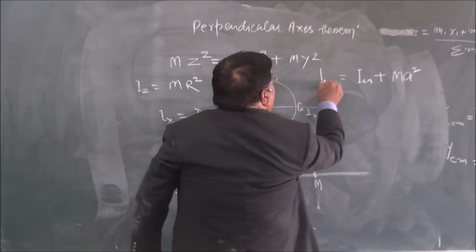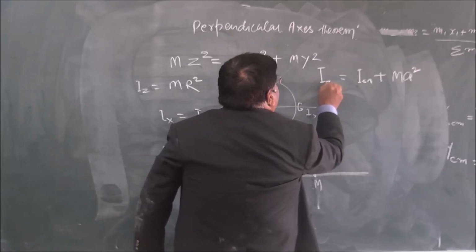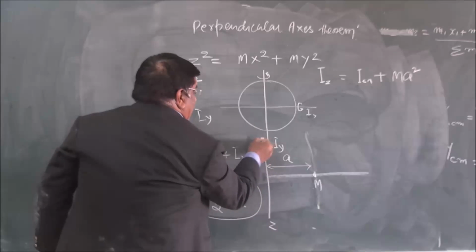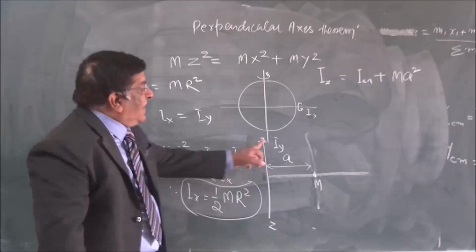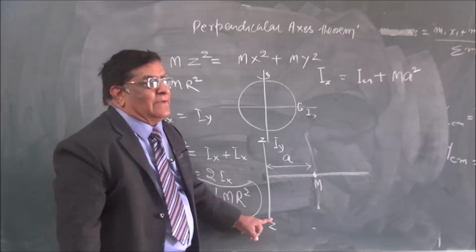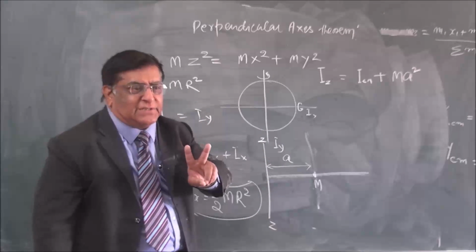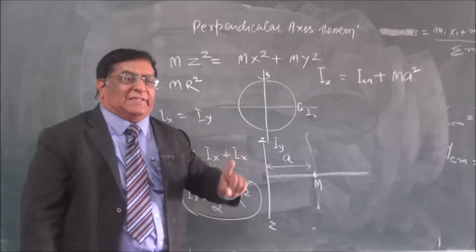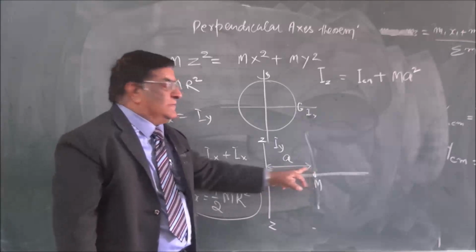This is the moment of inertia about ZZ. This I will call ZZ. So the moment of inertia about any axis ZZ is the sum of two inertias. One is the natural inertia because it has to rotate, and the other depends upon this.